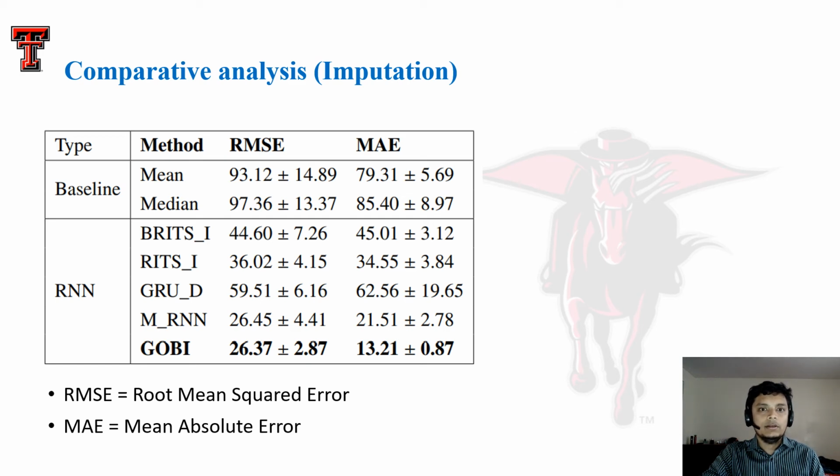The RNN-based methods are more robust but usually need more time and heavy computation power. The RNN-based methods used here are recurrent imputation of time series, or RITS, which is a bidirectional variation called BRITS. GRU-D is another method proposed recently and provides great predictive results. mRNN is a short form of multidirectional RNN. mRNN is a multimodal neural network mostly used for image classification. It shows good results, the second best one in this experiment. GOBI is the method that is described here and clearly shows a better imputation performance than the others.